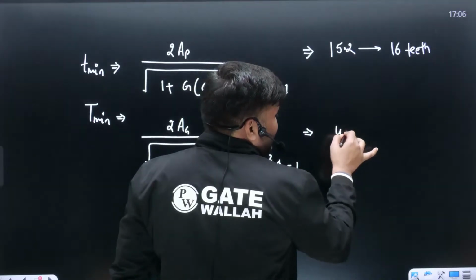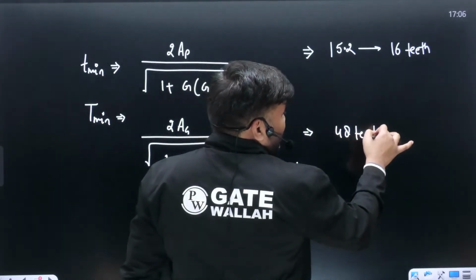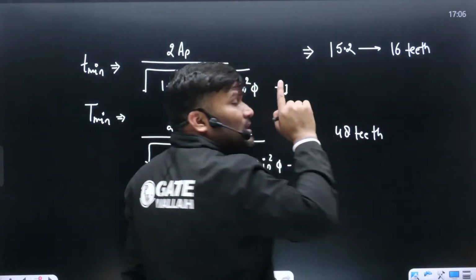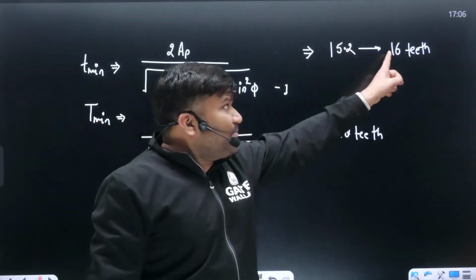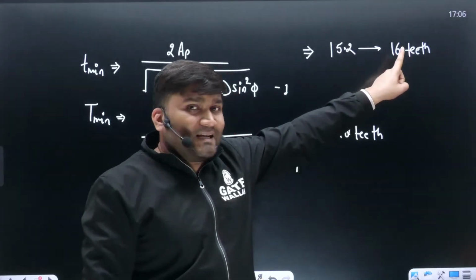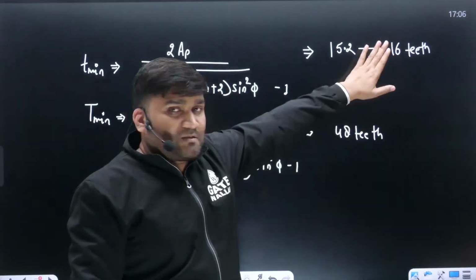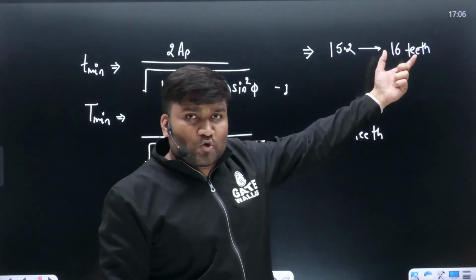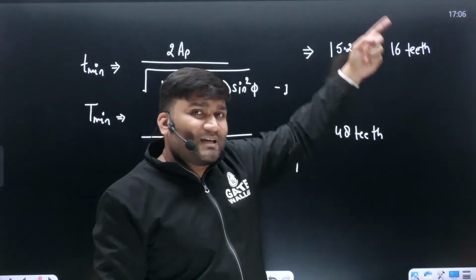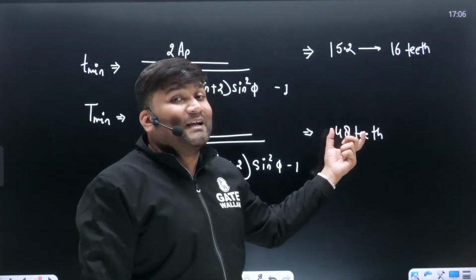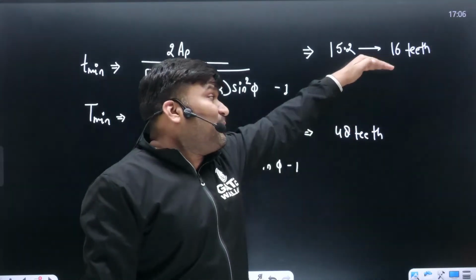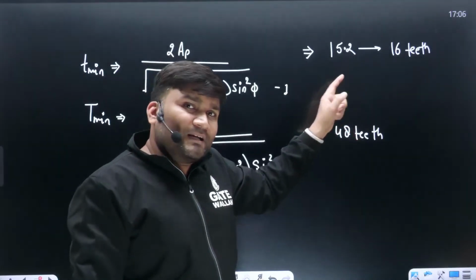Sir, 48 teeth. But before saying that this is your answer, please ensure that the minimum number of teeth, 16 on the pinion, so that interference will not happen on the gear. These many teeth on the pinion you should provide so that it is not causing any interference on the gear. These many teeth on the gear you should provide so that it is not causing any interference on the pinion. So if you are providing these many teeth, interference is not happening.